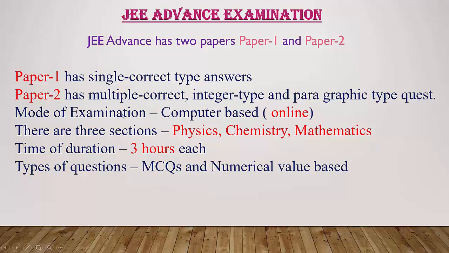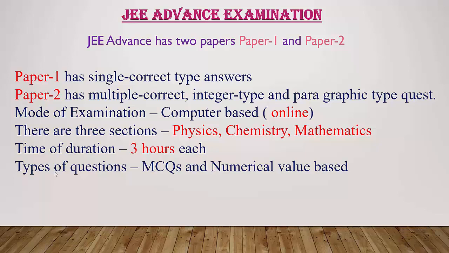Then this JEE Advanced exam is an online computer based examination. There are 3 sections here, again physics, chemistry and mathematics, and the duration is 3 hours each. Paper 1, paper 2, so the time duration is 3 hours. There is a 2-hour gap between paper 1 and paper 2. And the types of questions they are going to ask are multiple choice questions and numerical value based questions.